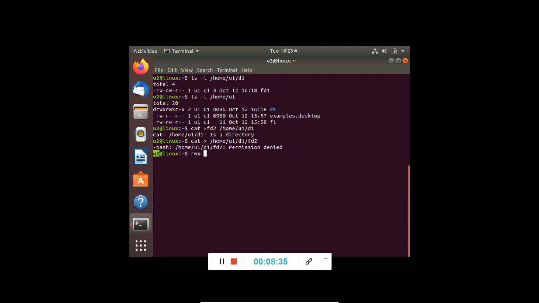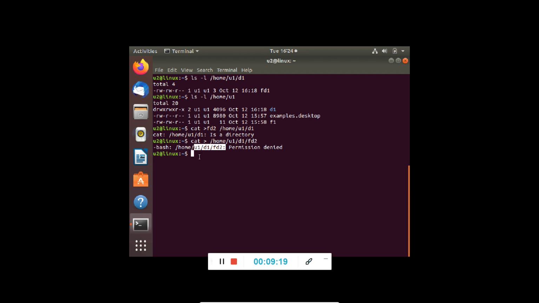So RWX for a directory means, R means you can list the contents, W means you can write something or you can create a file over here, and X means you can enter into the directory. So if X permission is not there, then nothing is possible. If W permission is there and X is there, then you can enter into the directory and you can create a subdirectory within a directory, or you can create a file. If R permission is there and X permission is there, then you can list the contents of the directory. So we have listed the contents of the directory, and we are doing this from user U2 for the directory which is there in user U1.